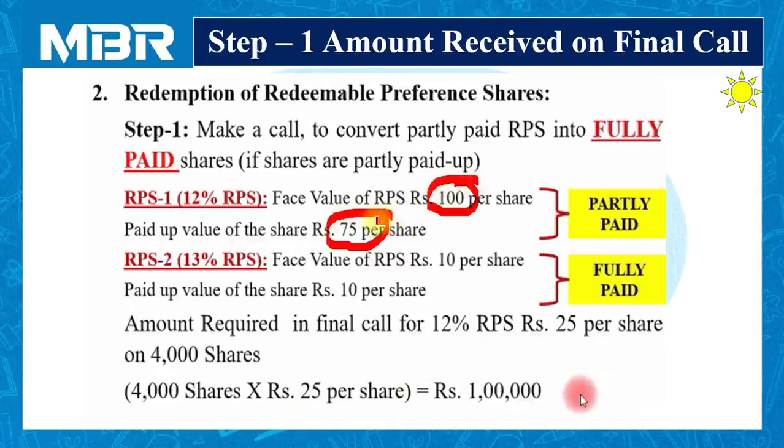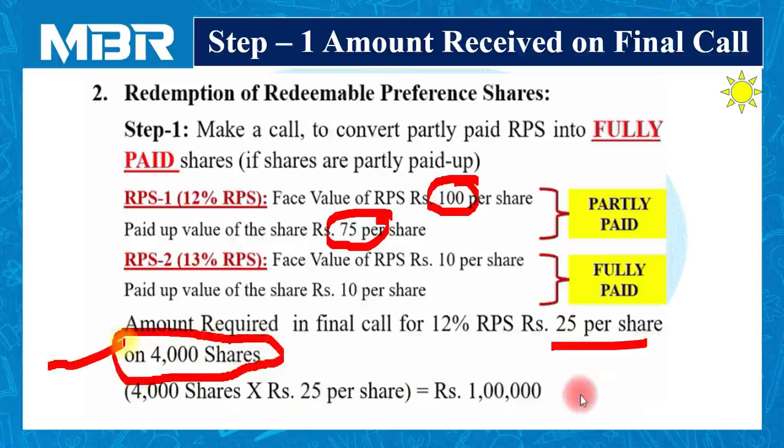So 100 minus 75 is equal to 25 rupees per share. And we have to make a call on 4,000 redeemable preference shares. Just to recall, we have completed calculation of numbers of shares a few minutes before. And that is why I informed you at the time of discussion that always calculate numbers of shares if they are missing.